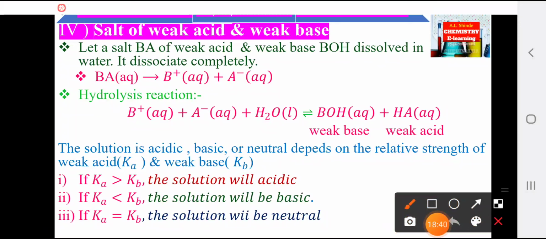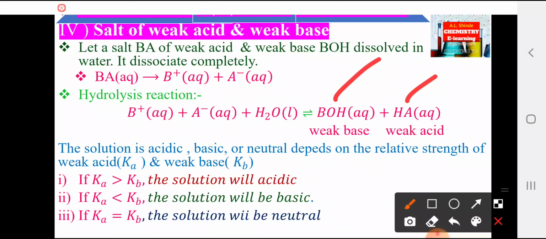Let's see the reaction. BA(aq) means in water. It dissociates into B+ (aq) plus A- (aq) ions in water. The hydrolysis reaction of these ions is like this: B+ plus A- plus H2O, reversible arrow, there is formation of weak base BOH, because OH is in this, and HA, this is a weak acid, because H represents acid and OH represents base. Therefore, both are weak base and weak acid.